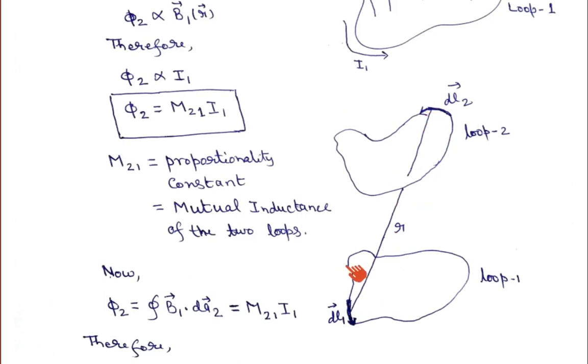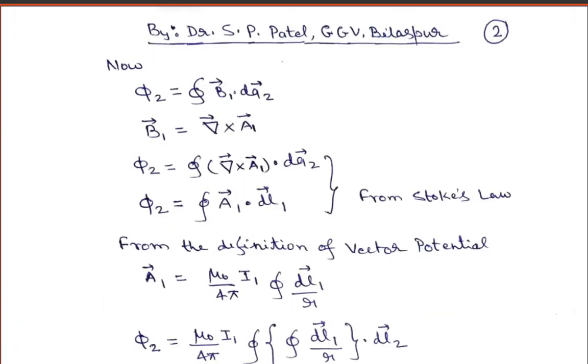Okay, and the current is flowing in loop 1, and because of the flow of current, a number of magnetic field lines are generated, and the number of magnetic field lines passing through loop 2 gives the flux, that is phi 2. And we have seen that phi 2 is directly proportional to the current flowing in loop 1, so phi 2 is proportional to I1, and this is giving the mutual inductance. Okay. So here, if you try to write the vector potential for the loop, A1 is the vector potential at point R because of the flow of current in loop 1.